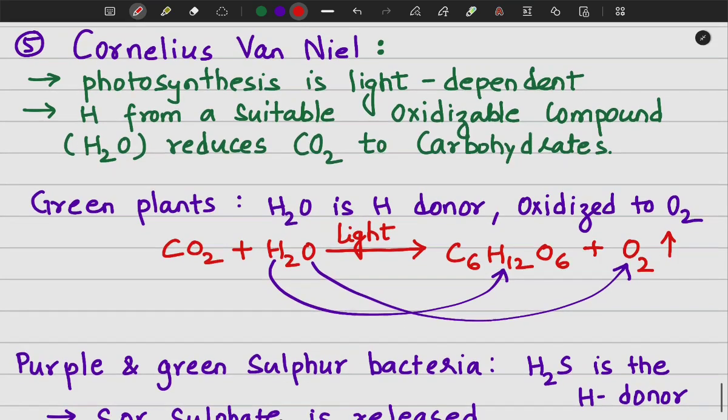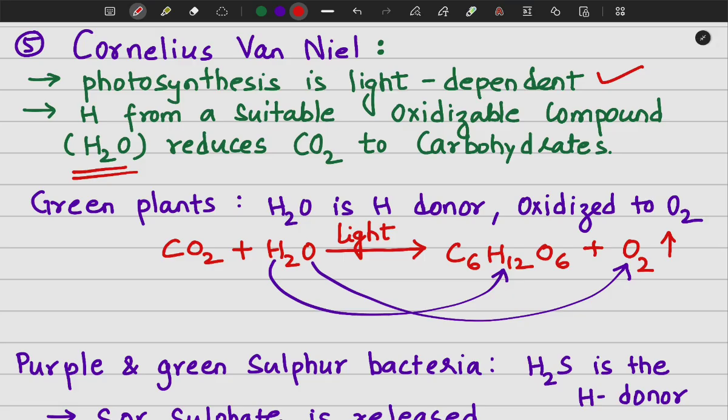Now, Cornelius van Niel proved that photosynthesis is a light-dependent reaction and hydrogen from a suitable oxidizable compound, which is water in the case of photosynthesis, reduces carbon dioxide to carbohydrates. Now, what does it mean?